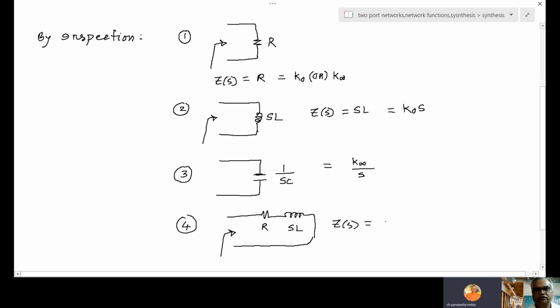Z of S equal to R plus SL. This we write as K0 S, and this R will become K infinite, because K0 is already used in here. K0 S is having a 0 at S equal to 0.